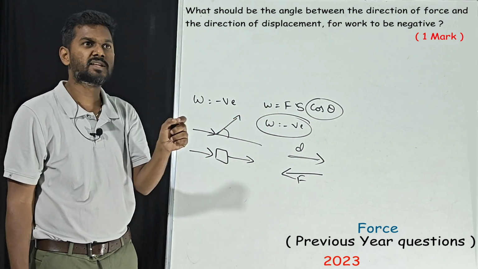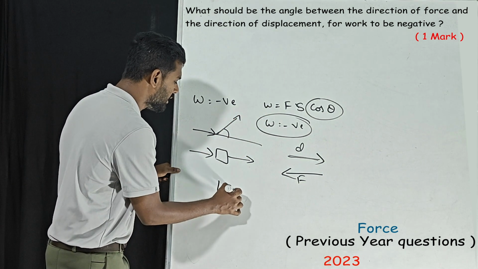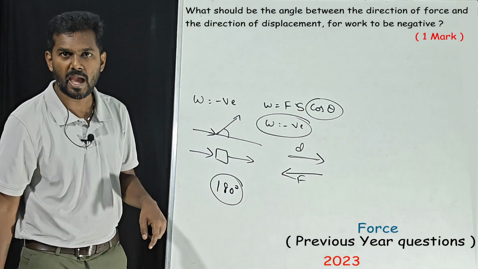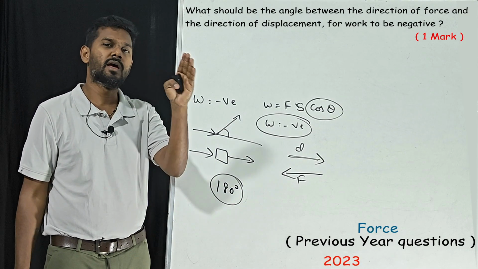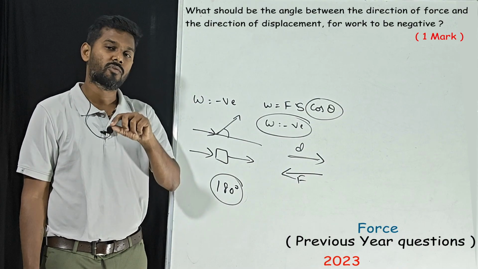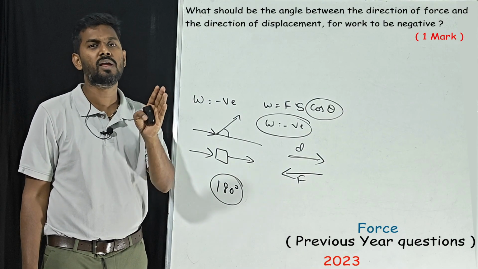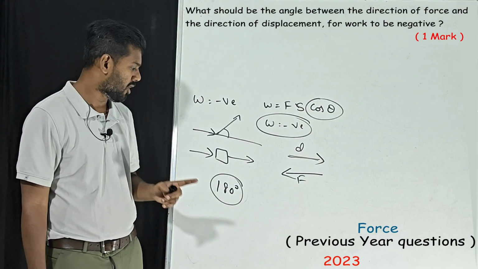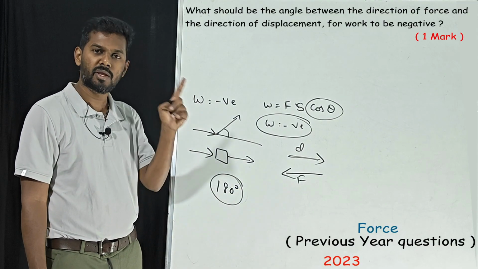What is the answer required in this question? That is 180 degrees. For a 180-degree angle, work done will be negative. For a 90-degree angle, work done will be 0. For any other angle, work done will be positive. Keep this in mind: for 180 degrees, the work done will be negative.